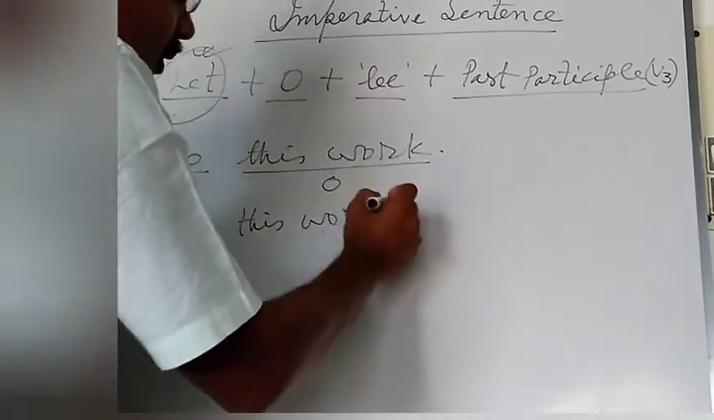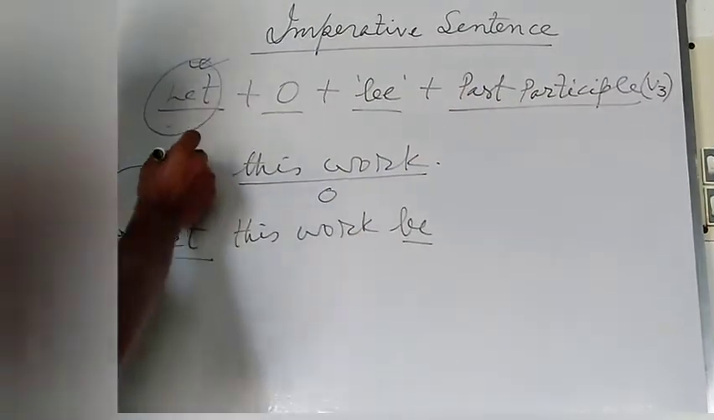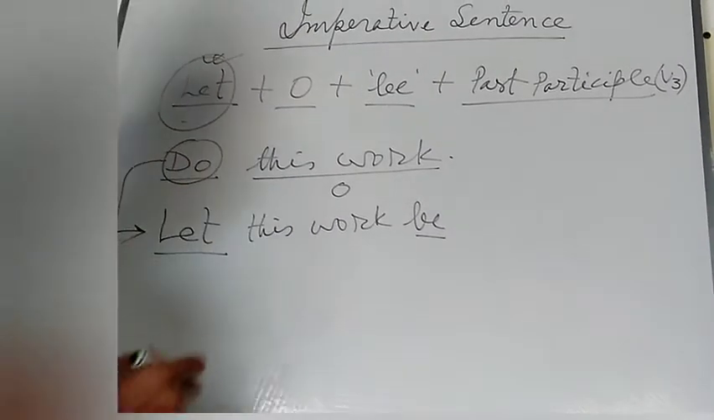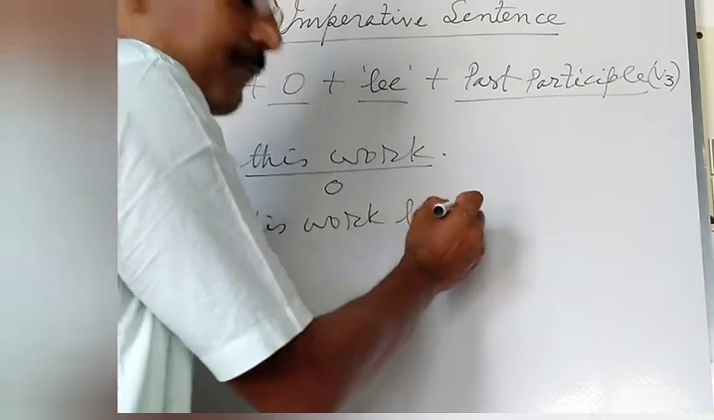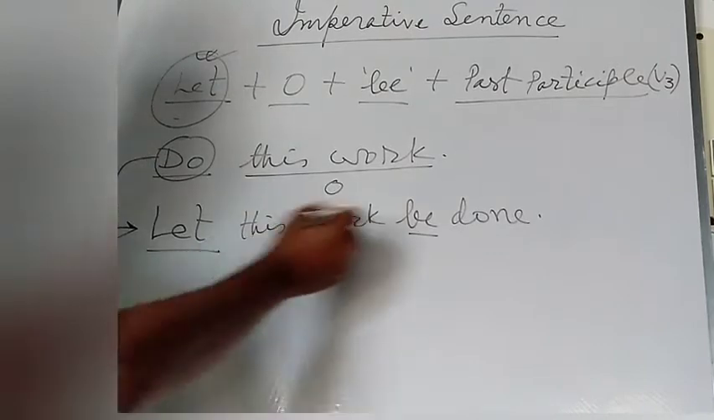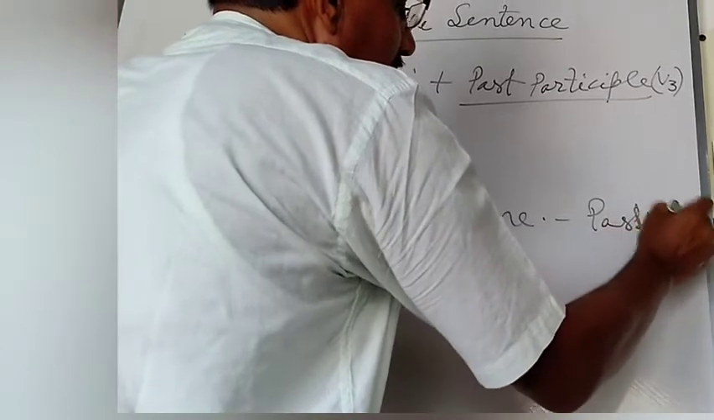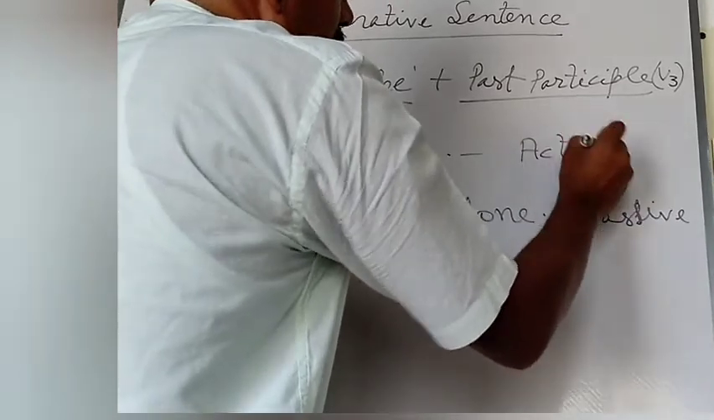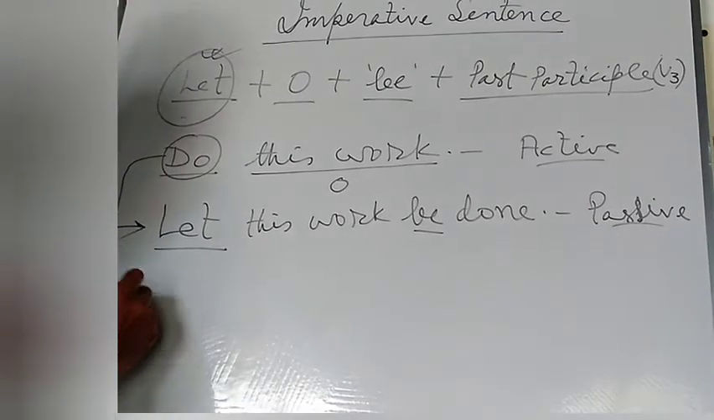Then be verb will be used. Here only be will be used. Then the past participle form of the main verb of the active sentence will be used. Do is the main verb in the active sentence, so you will have to turn it into past participle form. Do, did, done. Let this work be done. This is the passive sentence in the imperative sentence. This is the active sentence and this is passive.